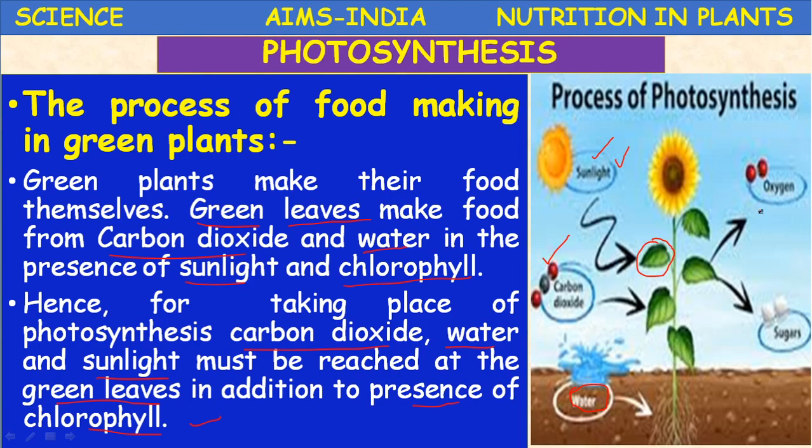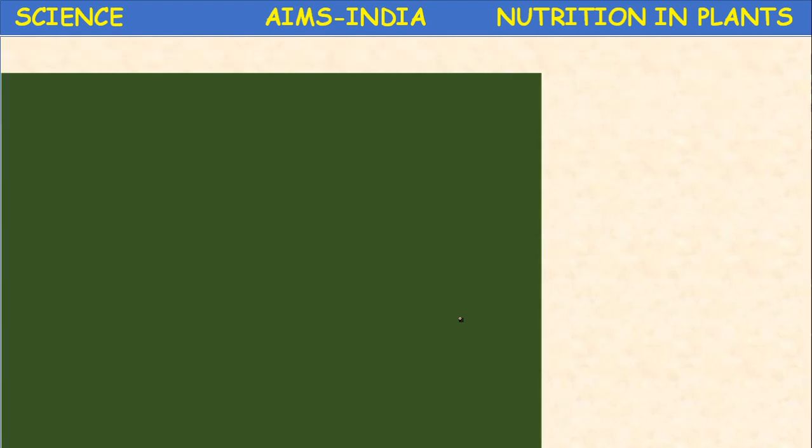During this process, a gas is evolved, that is oxygen. Oxygen is produced during photosynthesis, and the gas which is used during photosynthesis is carbon dioxide. So by the process of photosynthesis, which gas is removed from the atmosphere? Carbon dioxide. Which gas is added to the atmosphere? Oxygen. Okay, children, let us proceed.